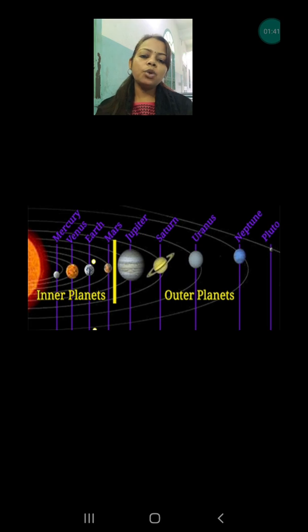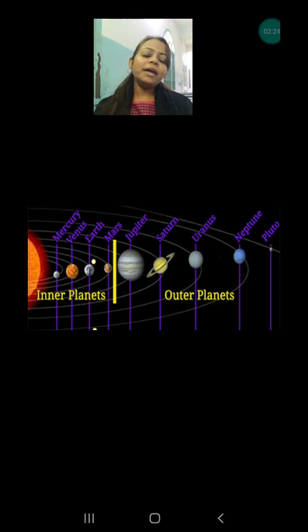On the basis of their place, the number of orbits and the distance between the sun and the planets, they have been categorized into 2 categories. The first 4 are known as inner planets and the last 4 are known as outer planets. The inner planets are Mercury, Venus, Earth and Mars, and these all have solid surfaces. They have different properties, which is due to their being near to the sun, that you will study in further classes.